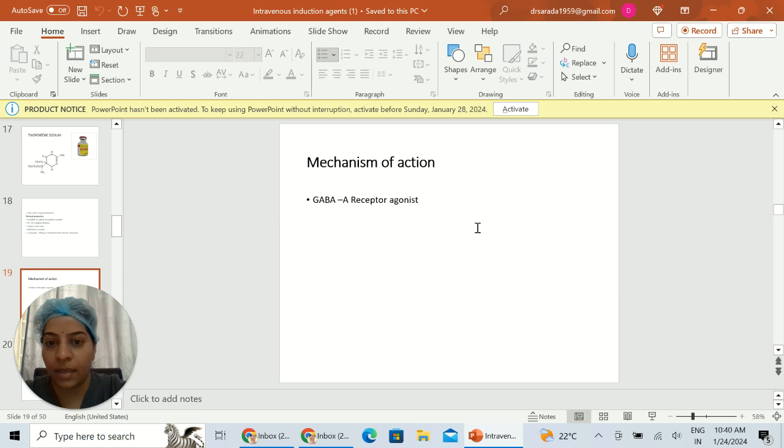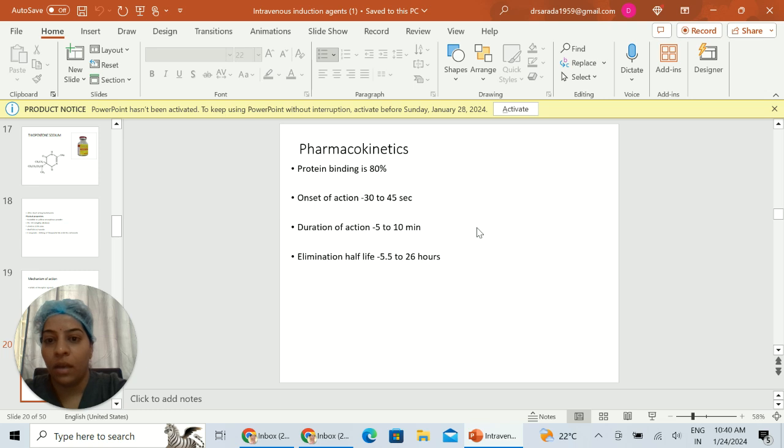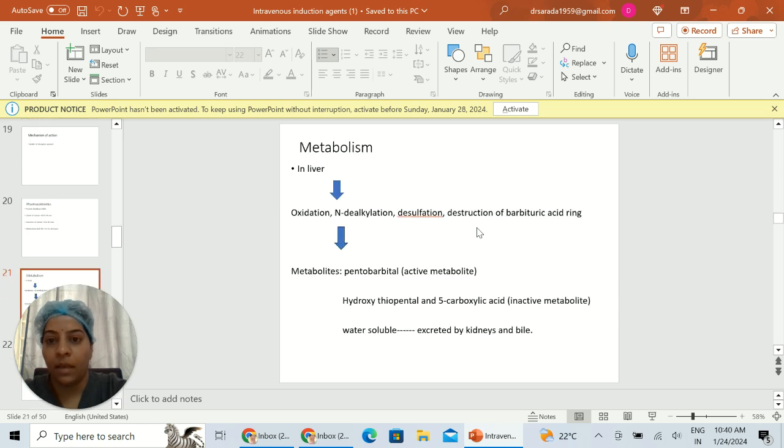Mechanism is by the GABA-A receptor agonist, which increases transmembrane chloride transport and causes synaptic inhibition. Pharmacokinetics, it is 80% protein bound. Onset occurs within 30 to 45 seconds. Duration of action is for 5 to 10 minutes. It is eliminated with a T-half of 5.5 to 26 hours.